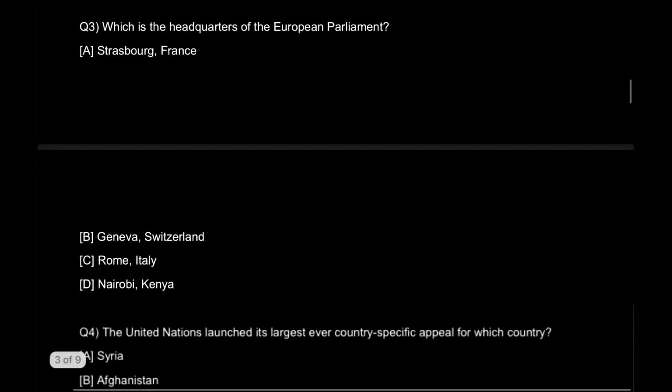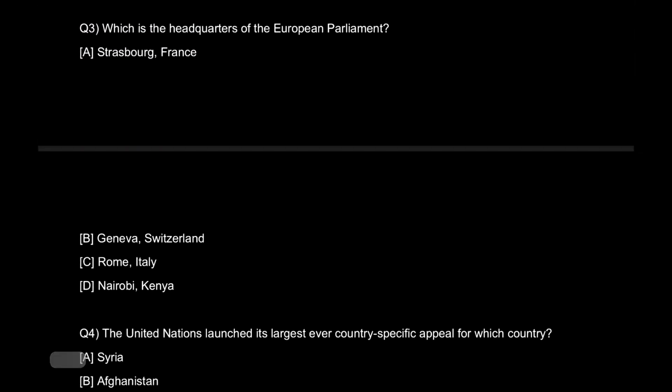For question number three, we see which is the headquarters of the European Parliament. Now, again, you see there's a foreign related question here, and the answer to this question will be option A, that is Strasbourg, फ्रांस. नाउ यूरोपियन पार्लियामेंट है तो काफी हद तक हमें पता होता है कि केनिया तो हमारा आंसर नहीं होगा. Now similarly, see, why am I saying this over here?